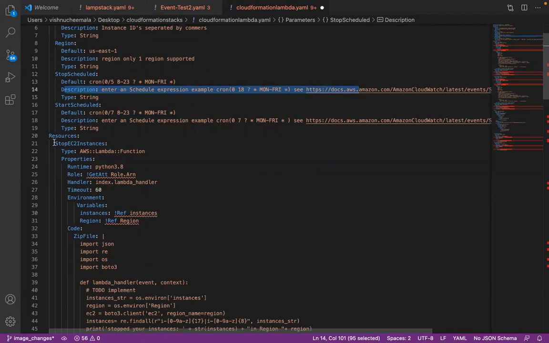The first resource is going to create a Lambda function. You see that the type is AWS Lambda Function. Okay. And the runtime, properties of the AWS Lambda function, what runtime you use and what is the role or whatever. Where is this role coming from? You see that they have a reference for that role, right? We'll see where that role is coming from. And where these instances are coming from, can someone tell me where these instances are coming from?